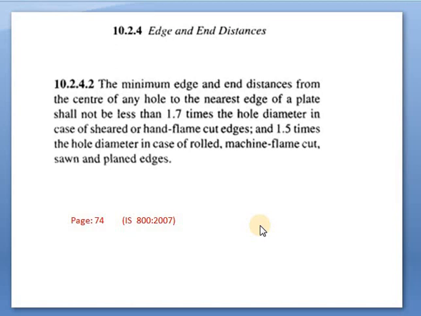In this way, all these criteria have been mentioned in IS 800:2007. You have to go through all these things one by one, recall these page numbers and clauses, and use them while designing tension or compression members in steel structures.